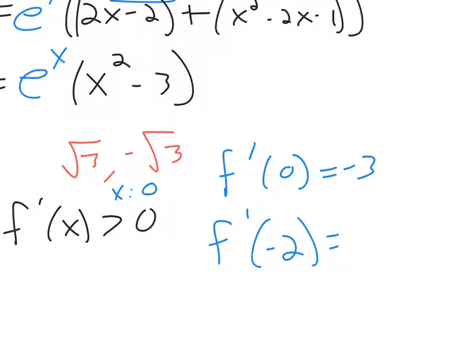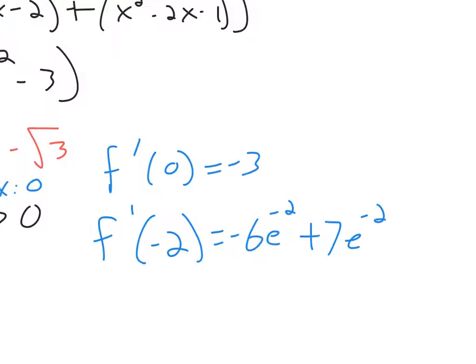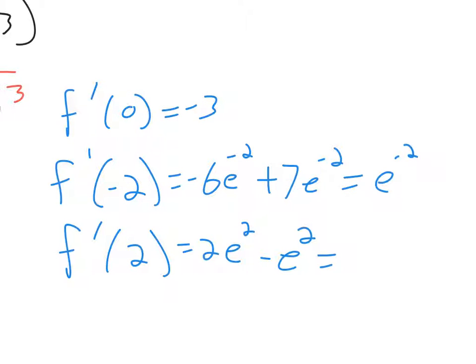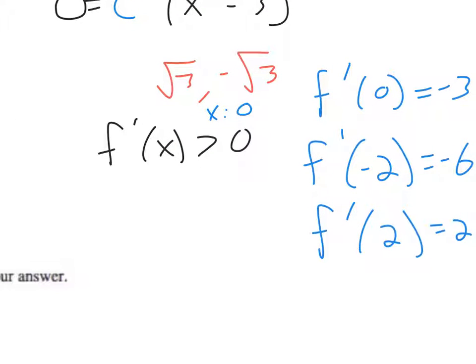If you plug a value of negative 2 into the derivative, you get a positive number, because it's 1 over e to the negative second when you simplify that. So that means it's increasing for values to the left of the negative square root of 3. Likewise, we can plug in a number to the right of our zeros to check that that one's increasing too. When you simplify you get e to the second. This is also a positive number, so it's increasing to the right of these points.